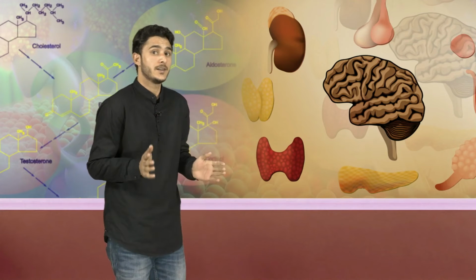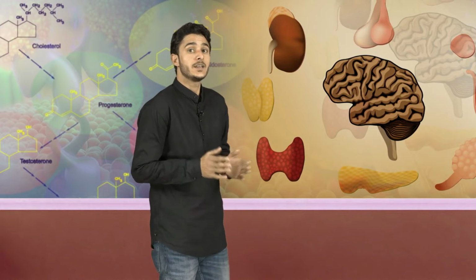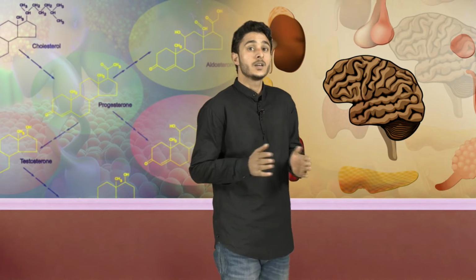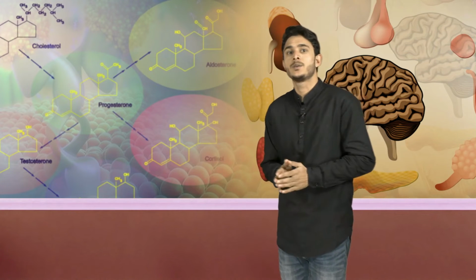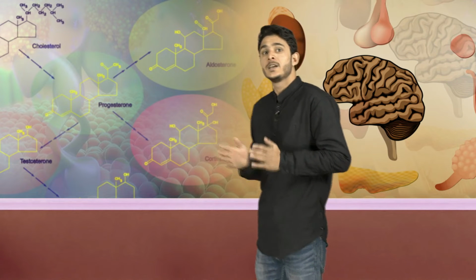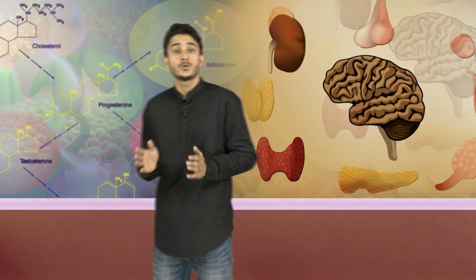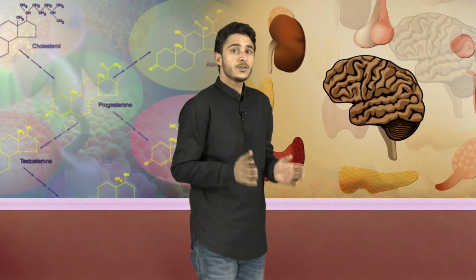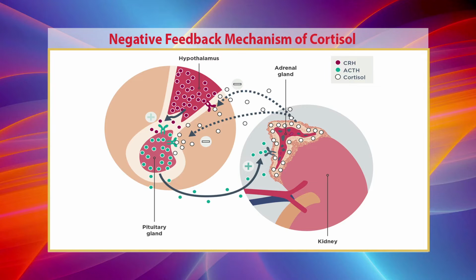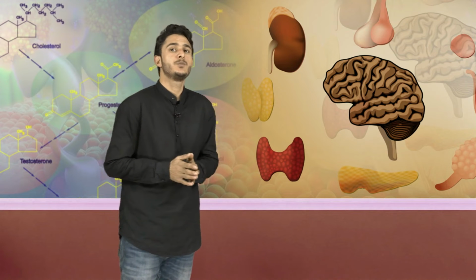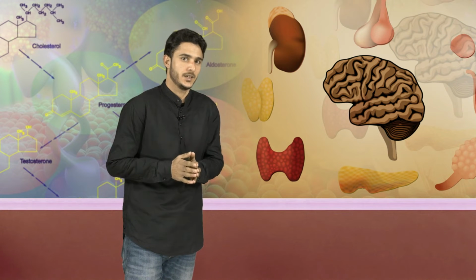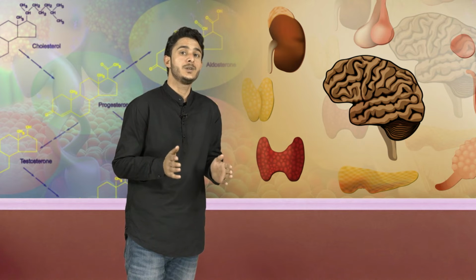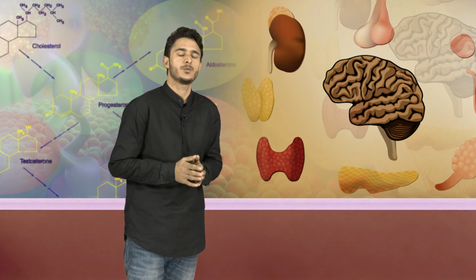Long-term stimulation of the adrenal cortex by ACTH not only increases secretory activity but also causes hypertrophy and proliferation of the adrenocortical cells, especially in the zona fasciculata and zona reticularis, where cortisol and androgens are secreted. Cortisol has direct negative feedback effects on the hypothalamus to decrease the formation of CRF, or corticotropin releasing factor, and the anterior pituitary gland to decrease the formation of ACTH. It should be noted that both of these feedbacks help regulate the plasma concentration of cortisol.